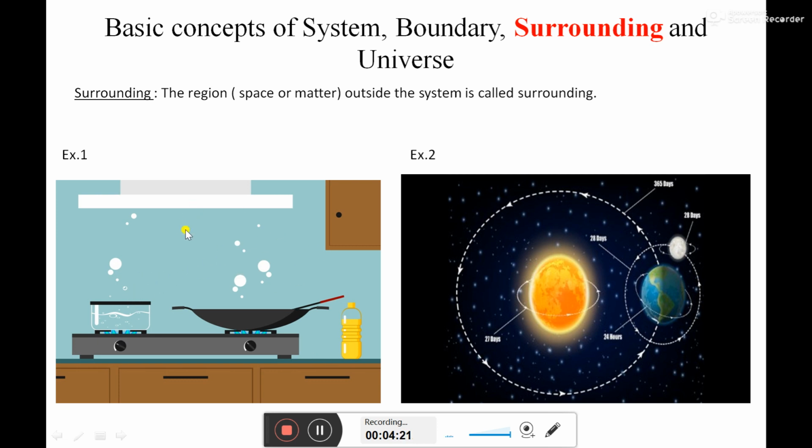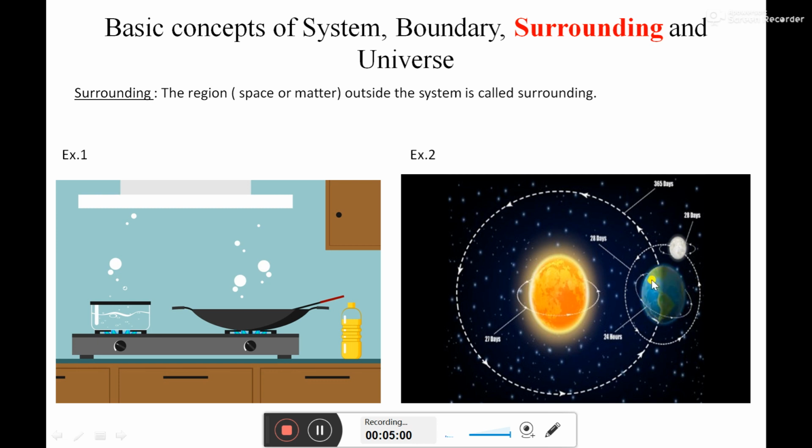That was the first example. Now consider a second example. Here our earth is a system. Around the earth the moon is rotating, or traveling. And the earth is rotating about the sun. The moon is rotating about the earth, and earth and moon together are rotating around the sun. So here this is our system.